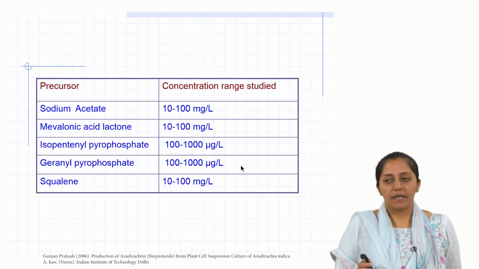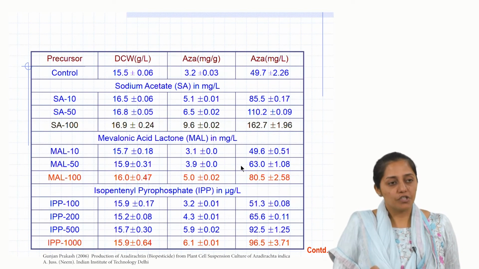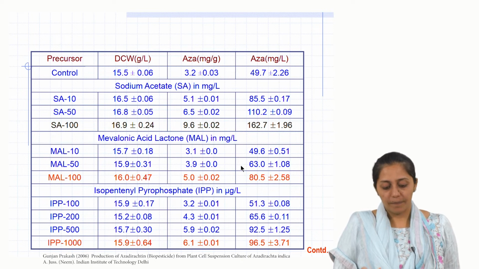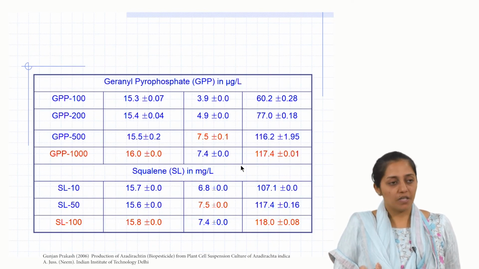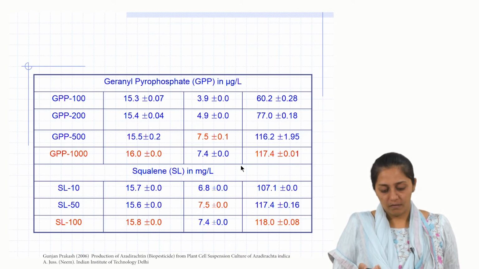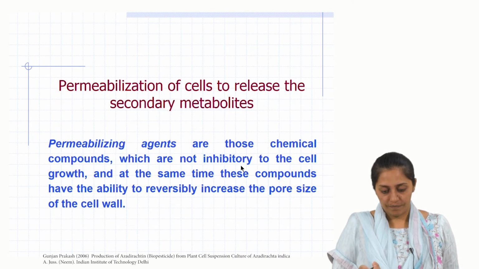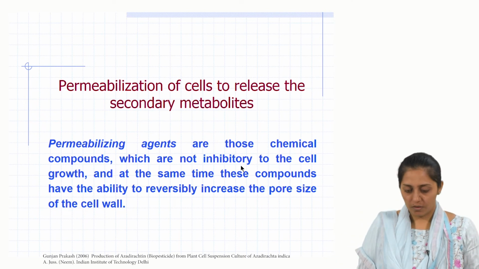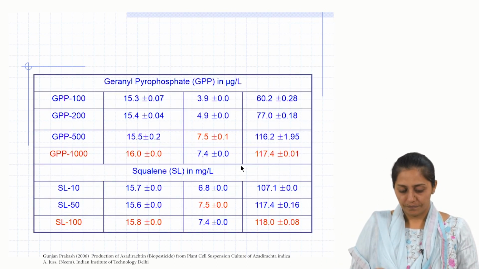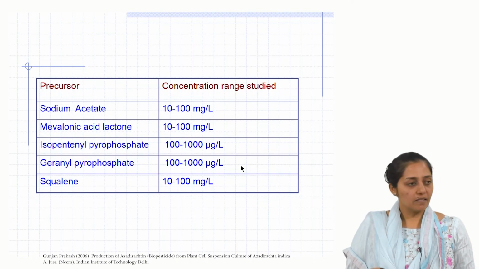in a different range. So this was again a single factor study, and they could choose IPP, then GPP, geranyl pyrophosphate, then squalene, that's not going back, mevalonic acid lactone.